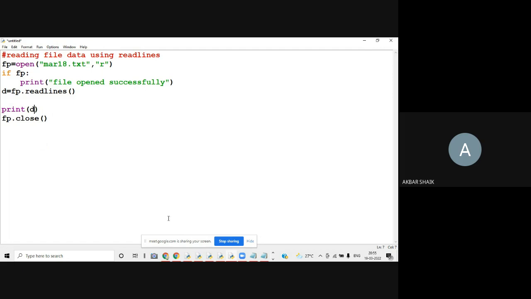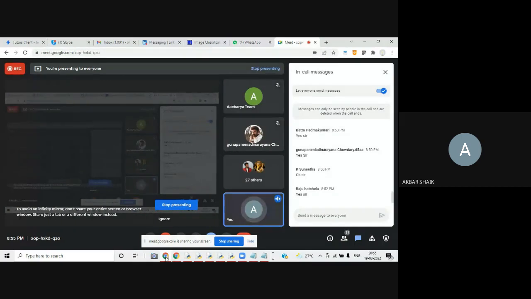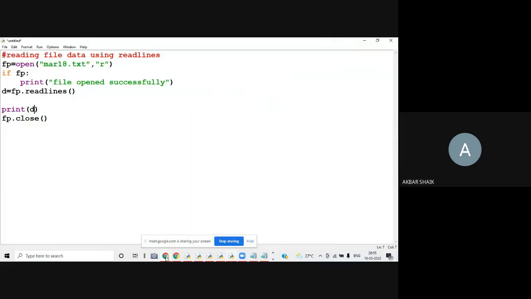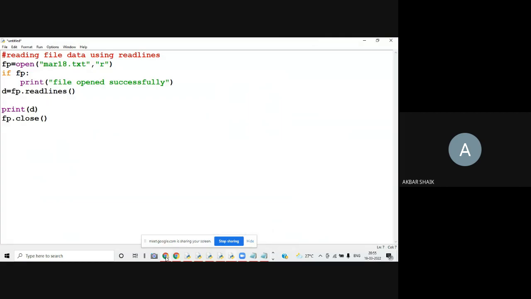Now I want to execute this program. Can anyone guess what is the output of this program? I already explained the content, the topic. Please guess what is the output of this program.